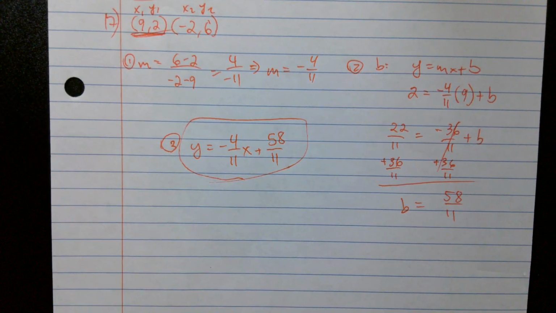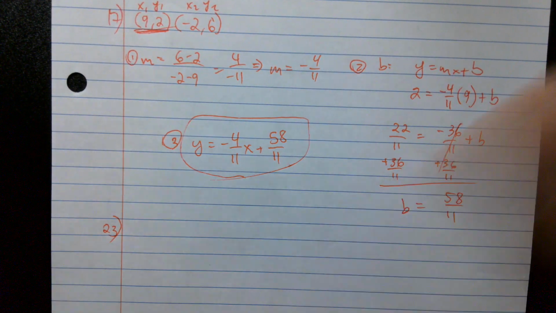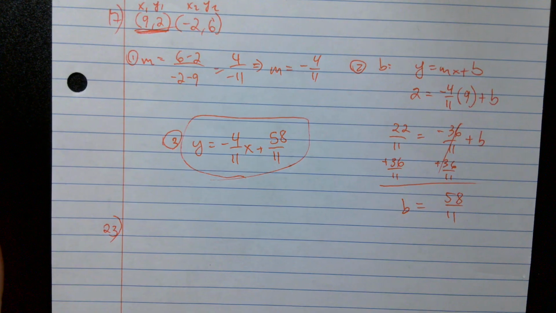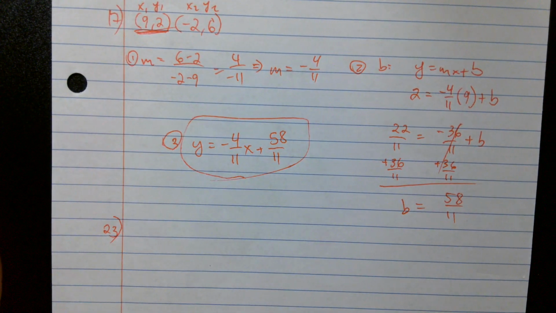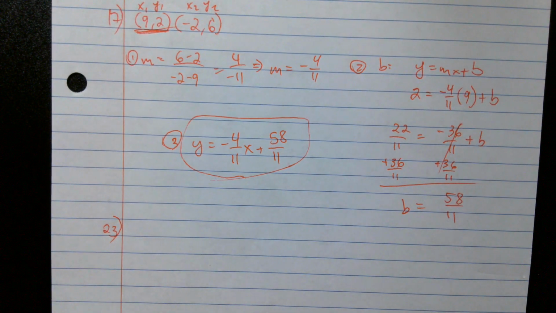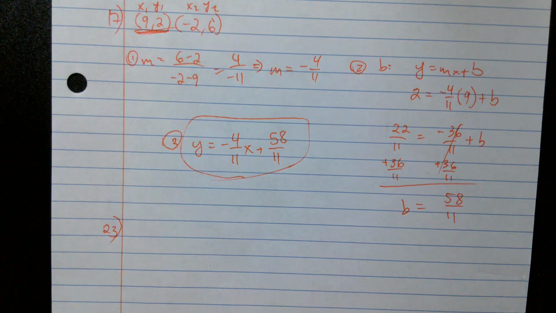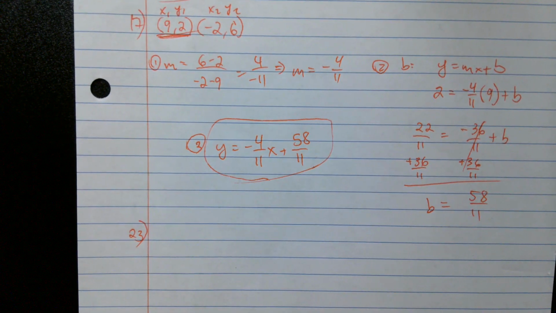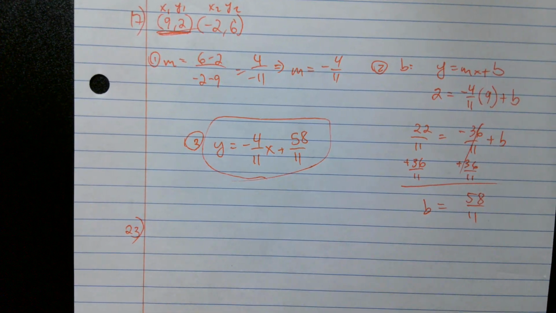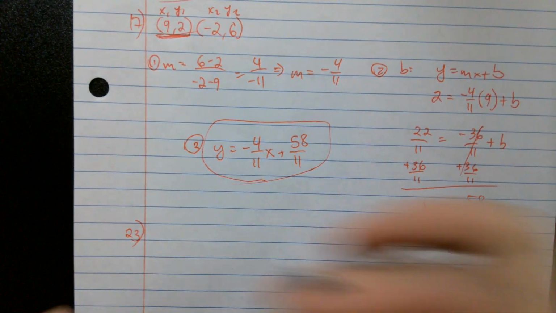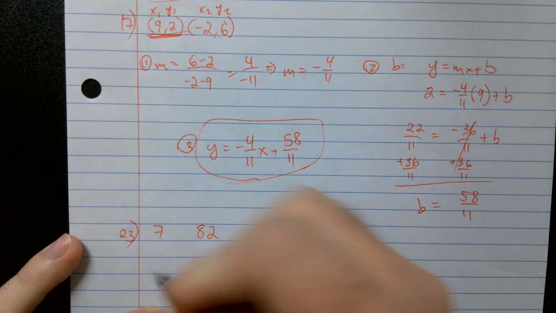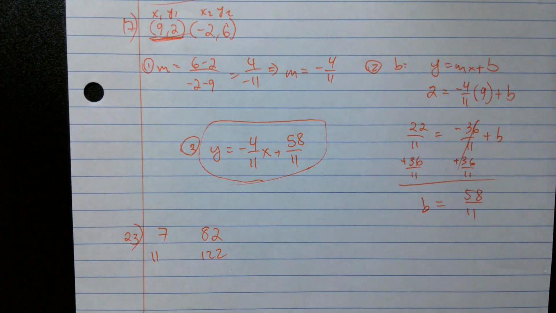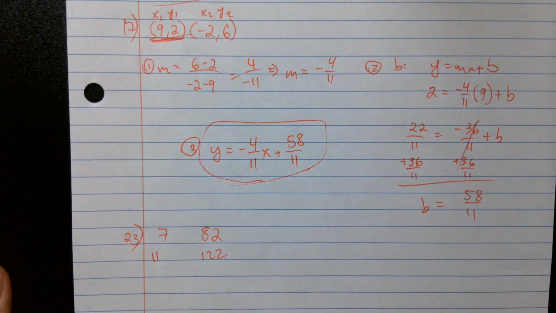All right? 23. I'm assuming 23, 24, and 27 are word problems. Am I right? Yes, I am. Not 27? Oh, yeah, 27's not. 23. Lydia wants to purchase guitar lessons. She sees a sign that gives the prices for 7 guitar lessons and 11 guitar lessons. Write a linear equation to find the total cost C for D number of lessons. Why is lessons D? Whatever. So 7 lessons is $82. 11 lessons is $122. What's the easiest way for me to go ahead here and find the slope?